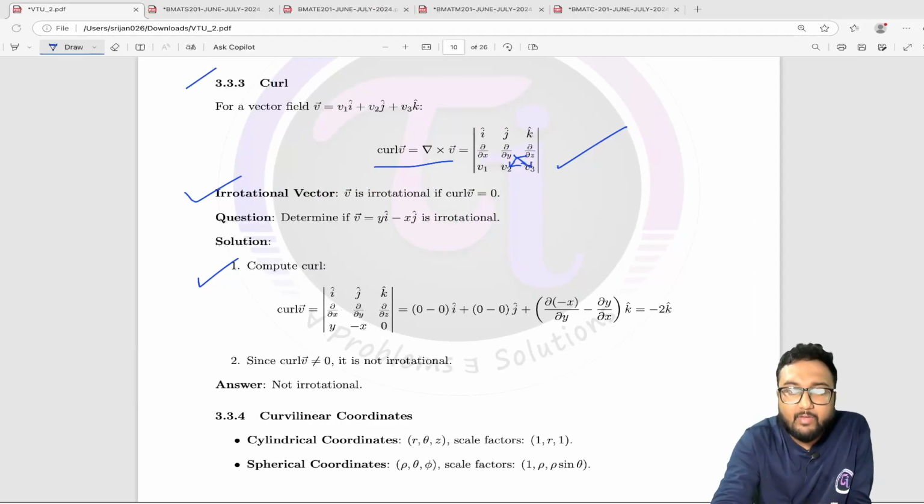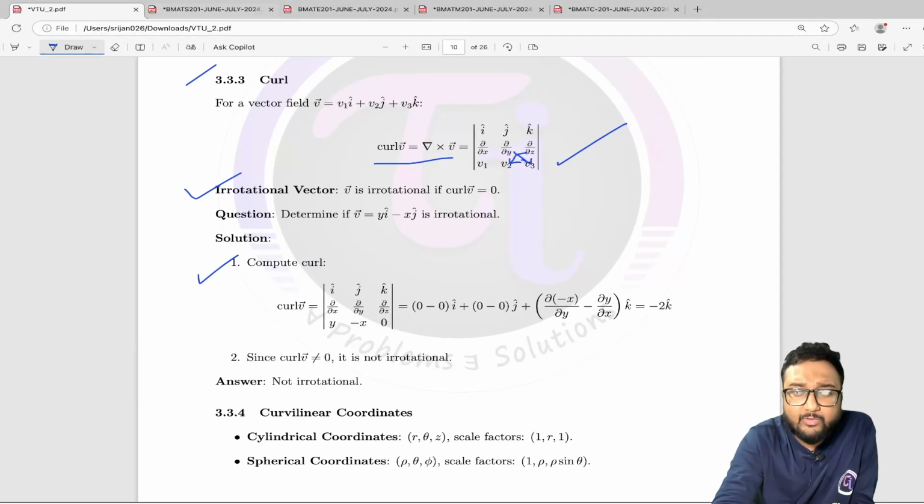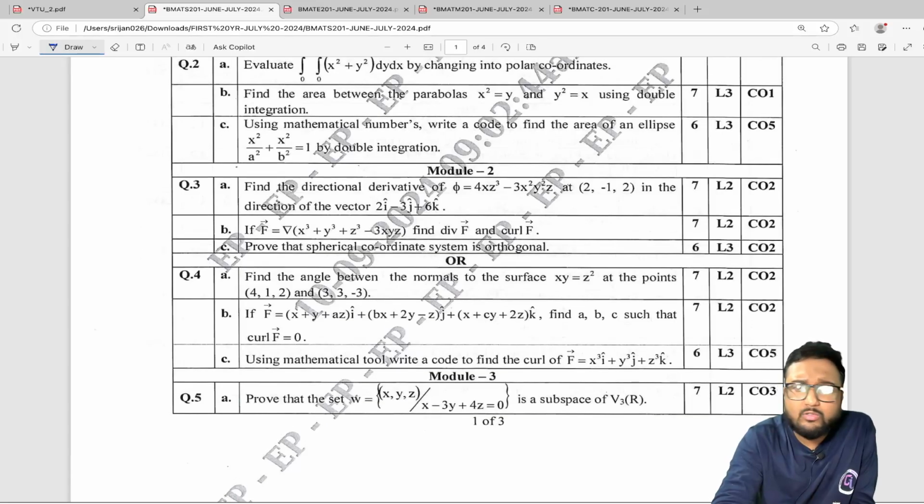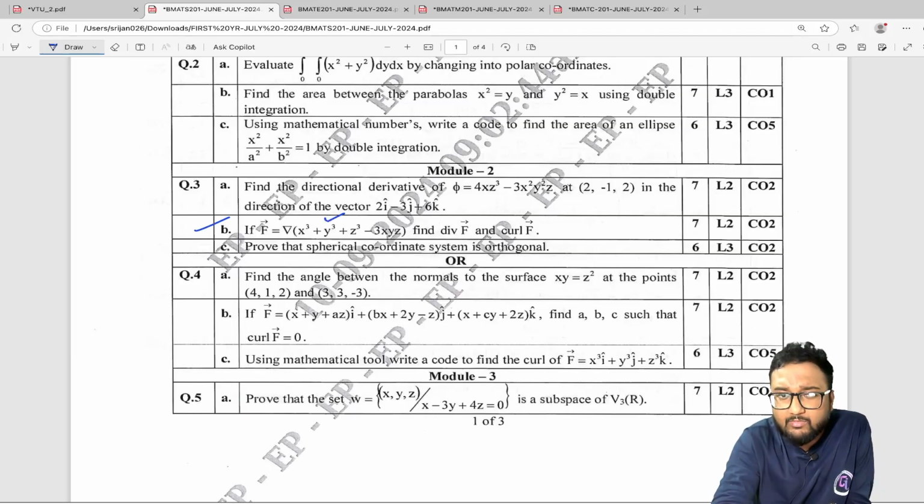And quickly, if I move to the question paper now, as you can see, you will see many more questions, many questions from this curl and divergence part. As you can see, in question number 3b, the vector f is given like this, and you have to find the divergence of f and curl of f.